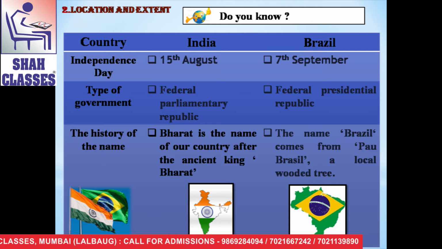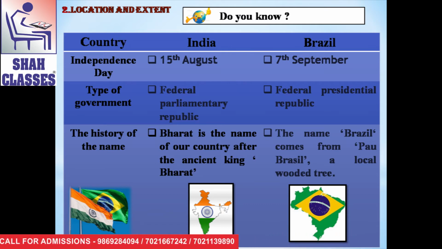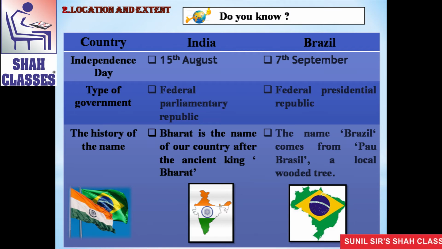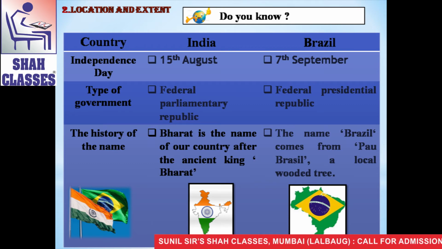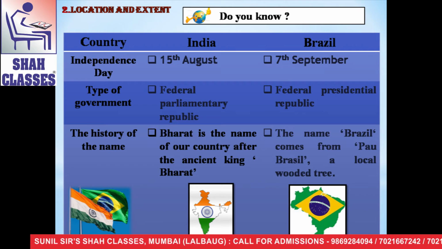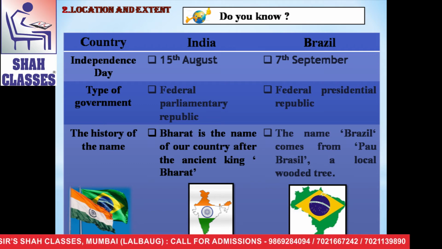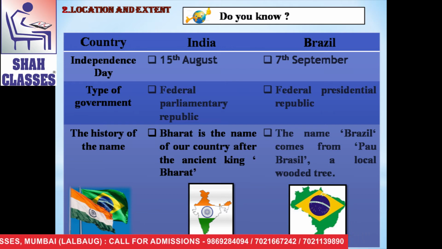The answer is, Tropic of Capricorn passes through the middle of India. This sentence is wrong. The right sentence is, Tropic of Cancer passes through the middle of India. The third sentence is, longitudinal extent of Brazil is less than India. The answer is, the longitudinal extent of Brazil is less than India. This sentence is wrong. The right sentence is, the longitudinal extent of Brazil is more than India.